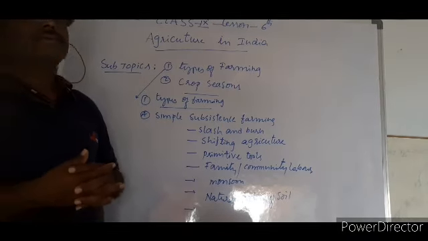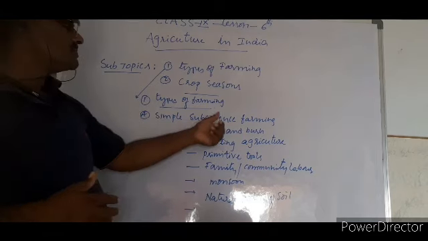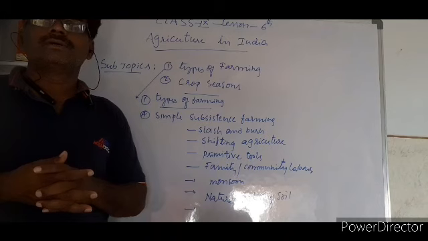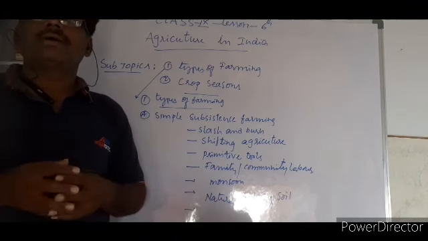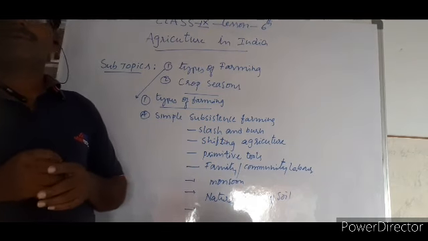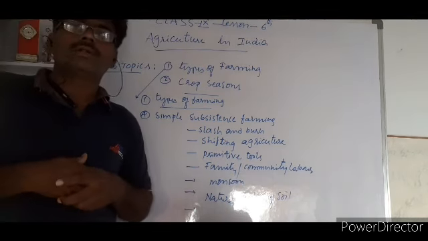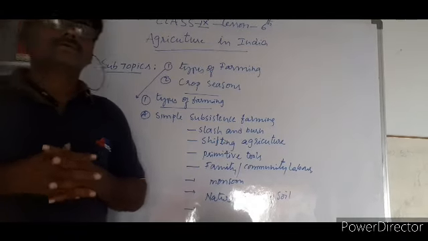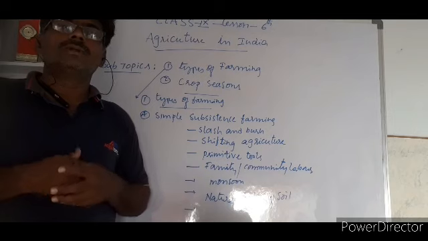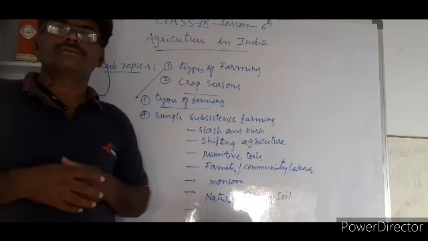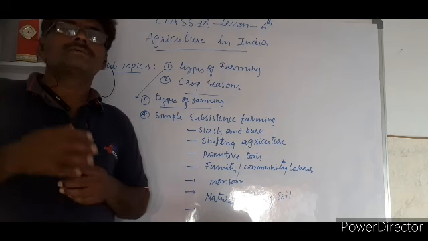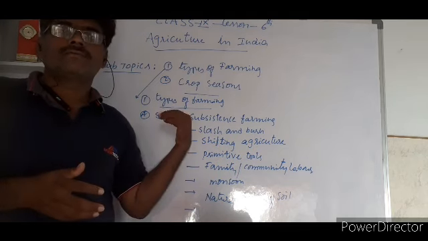Looking at simple subsistence farming, this is also called slash and burn farming, or shifting cultivation. This type of farming is followed by people who live in hilly areas, tribal people living in forest areas or near the forest, people who are illiterate, people who are poor, and people who have a small piece of land.